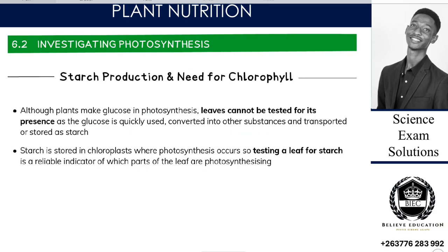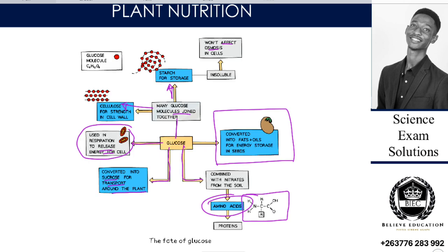Then we have to look at an investigation of photosynthesis. So we are investigating starch production and the need for chlorophyll. In other words, if photosynthesis produces glucose first, then we said here that glucose is converted to what?